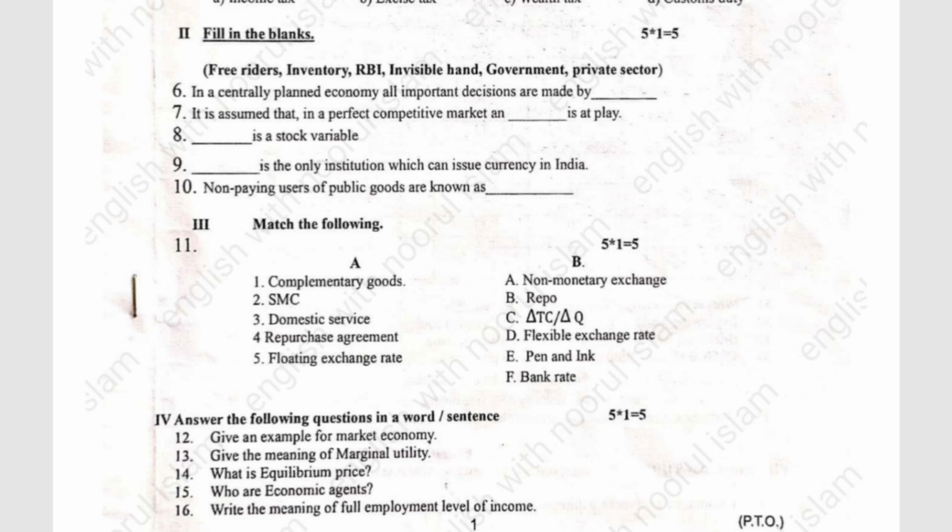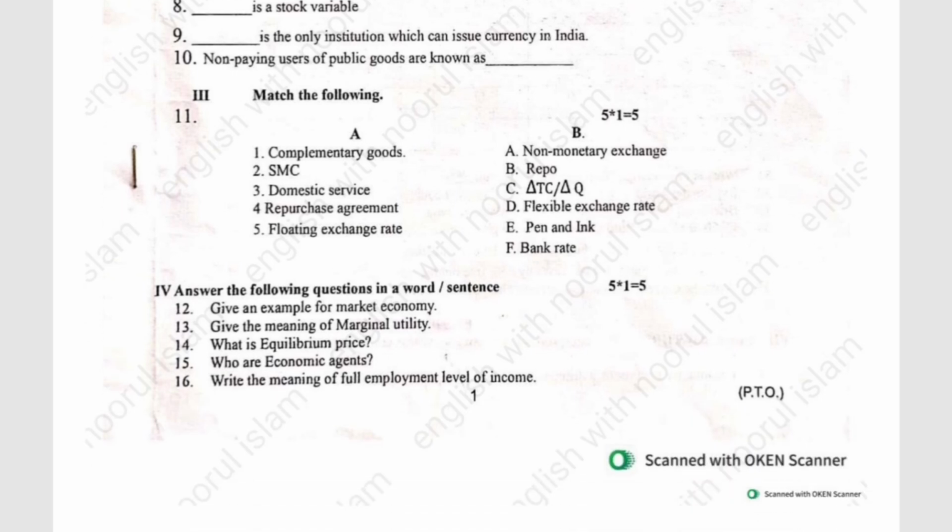TC divided by Q. Domestic service: non-monetary exchange. Repurchase agreement: repo. Floating exchange rate: flexible exchange rate.